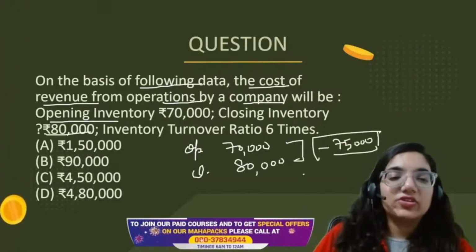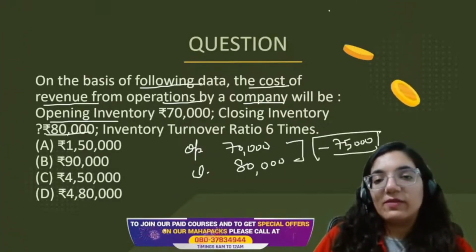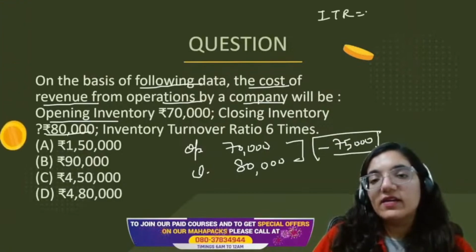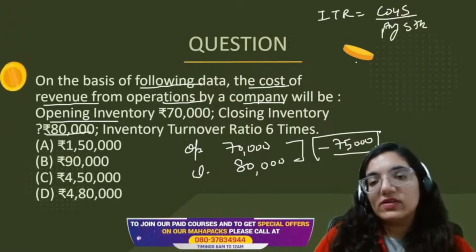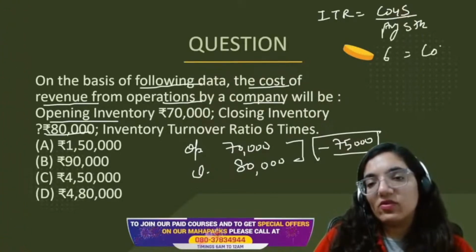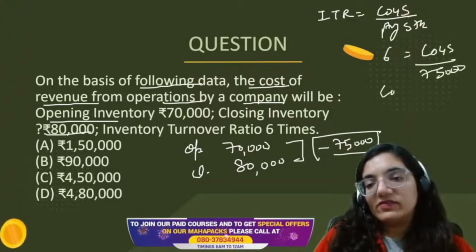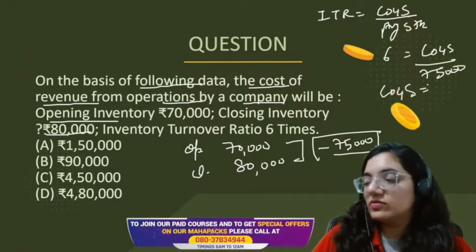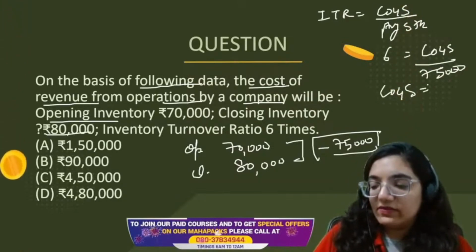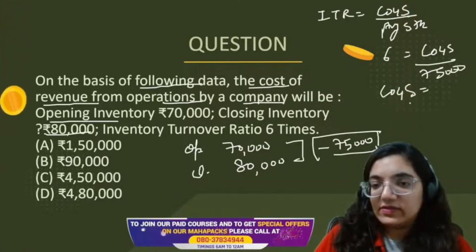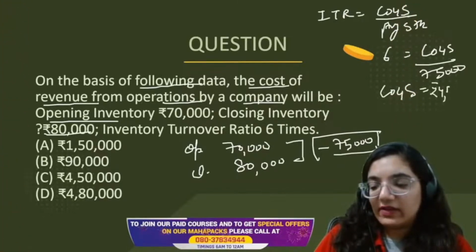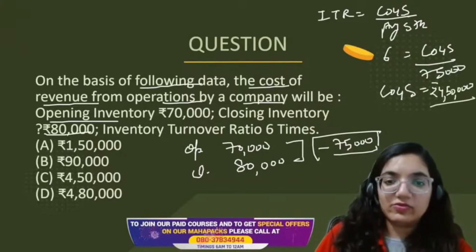This is my average. So now if I use the formula, I'm writing it here, everyone. ITR is equal to COGS divided by average stock. This is 6 is equal to COGS divided by 75,000. That gives me COGS is equal to 75,000 multiplied by 6. It gives me rupees 4,50,000. Done, everyone. So this would be the answer.